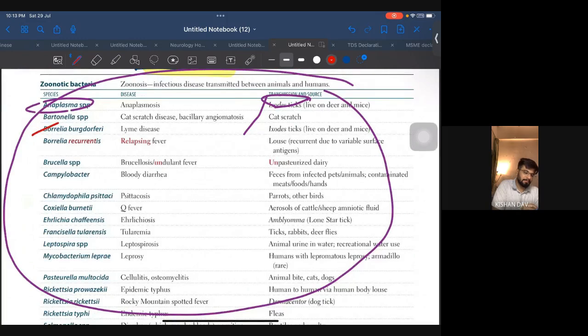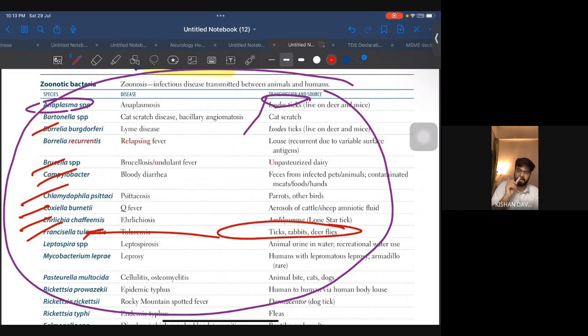All right, let's discuss the others. Borrelia we did, Brucella we did, Campylobacter we did, Chlamydia psittaci we did, Coxiella we'll discuss ahead, Ehrlichia we'll discuss ahead. Francisella tularensis: if in the question they give you rabbit, this is your answer. Okay, in your question rabbits have been given and this is your answer. No need to do anything else.